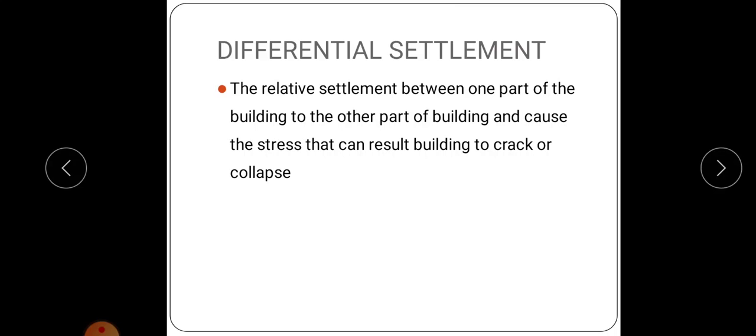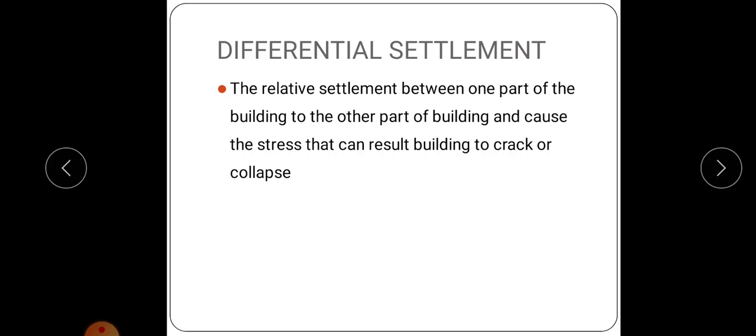Next, there are different types of settlement. First type is differential settlement. Differential settlement means the relative settlement between one part of the building to the other part of the building. That is, in the case of differential settlement, the settlement of the building parts are different.